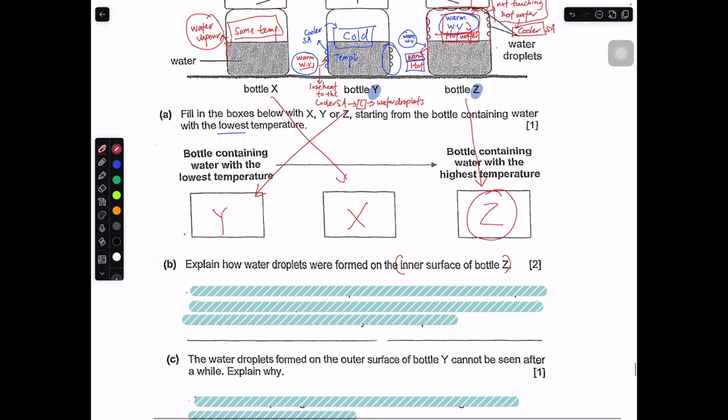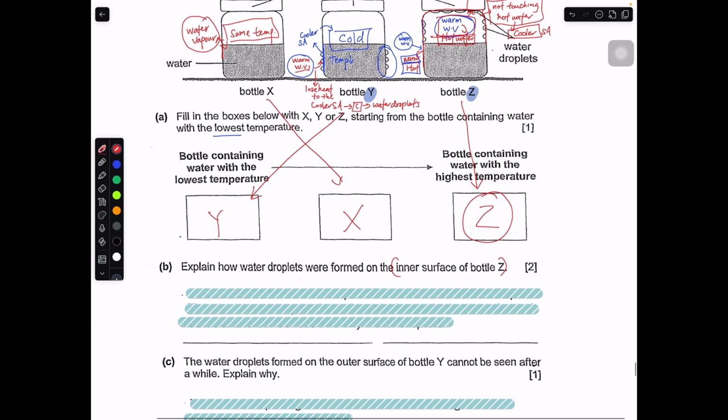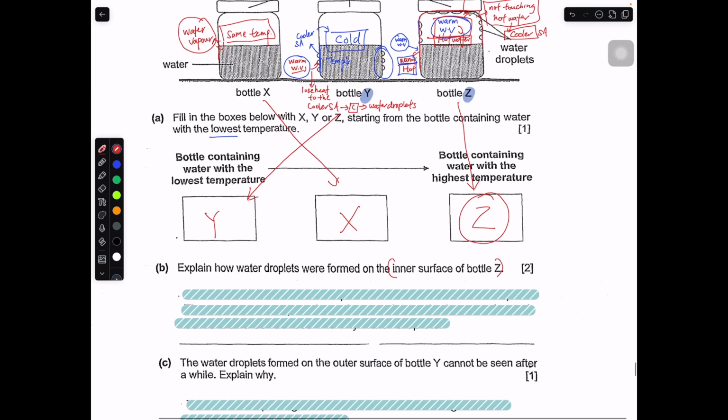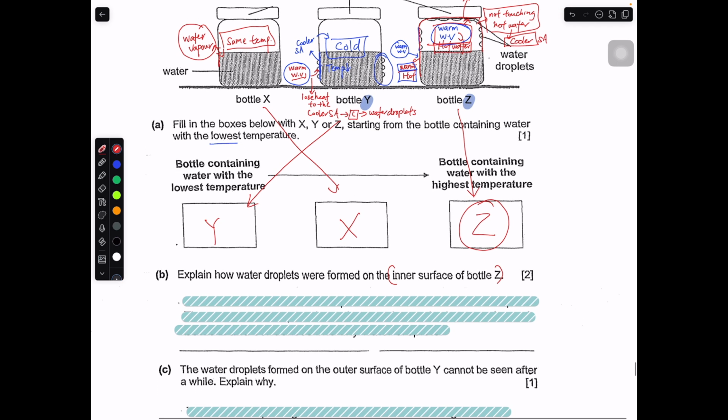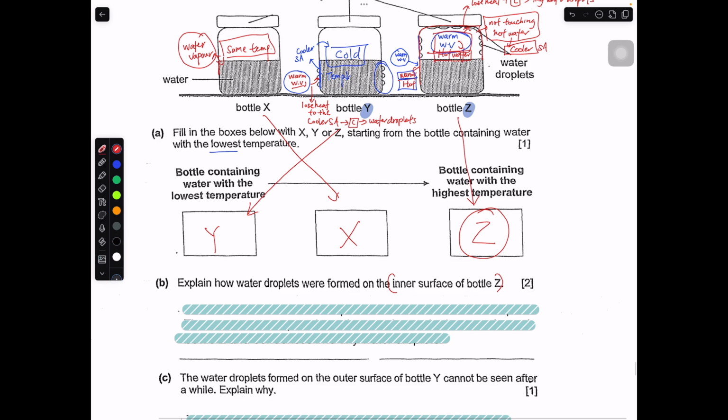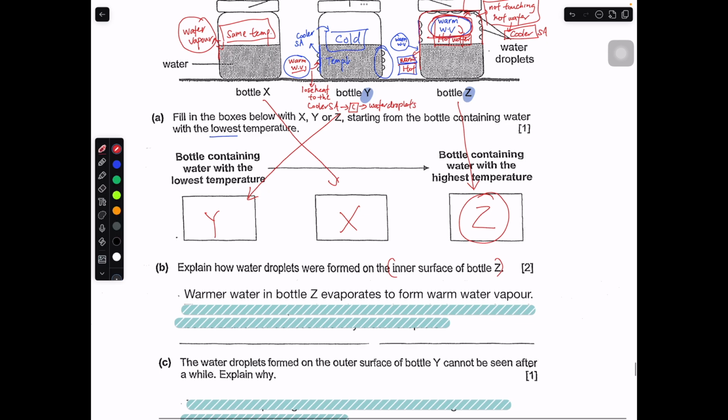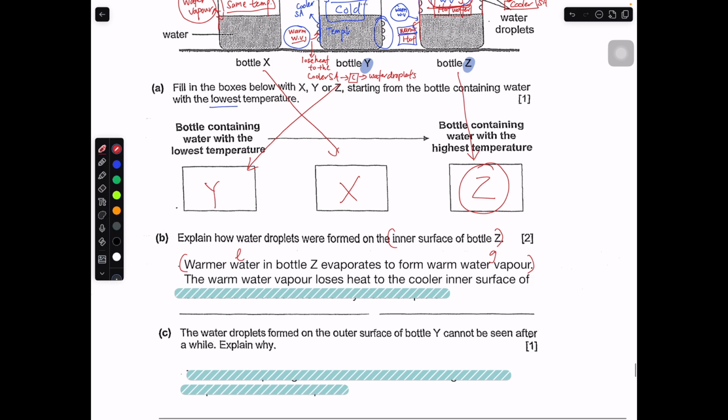So we are looking at this part. As I explained, the water droplets forming in bottle Z really come from this hot water over here, and this hot water actually produces warm water vapor inside. So this is how I will explain. Warmer water in bottle Z evaporates to form water vapor. Liquid becomes gas, and your warm water vapor loses heat.